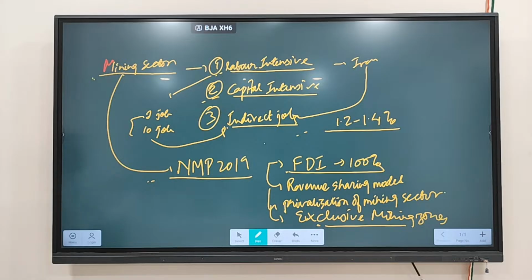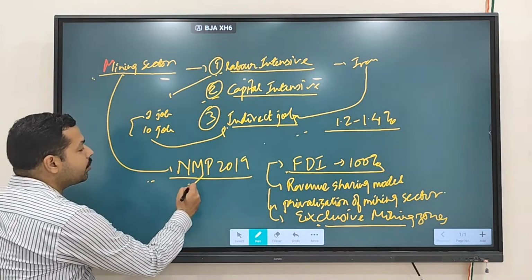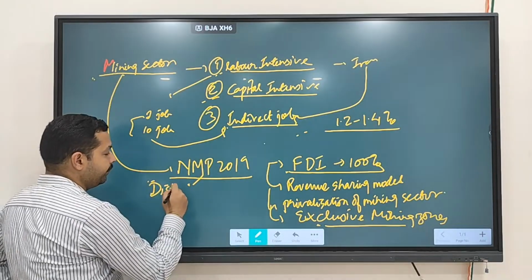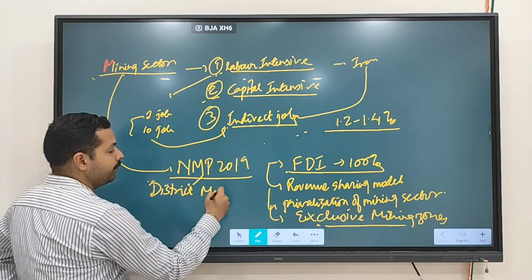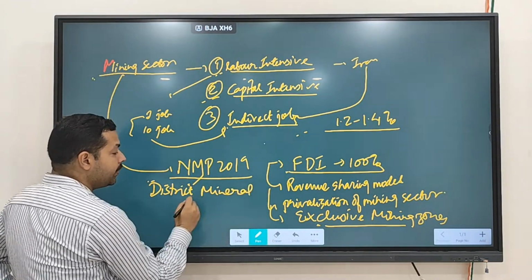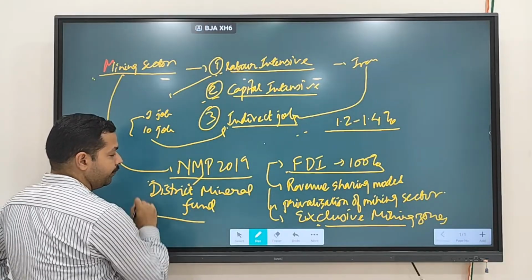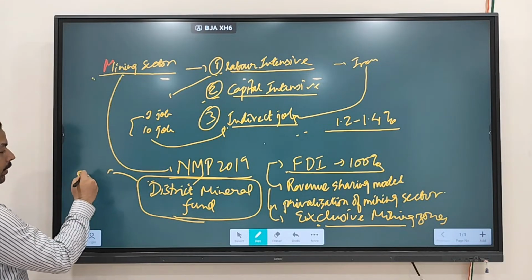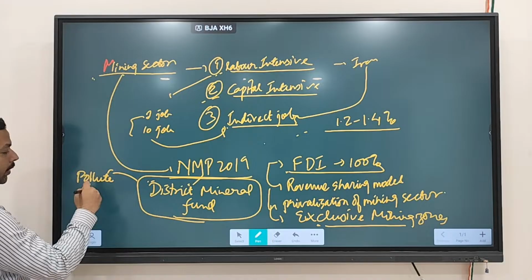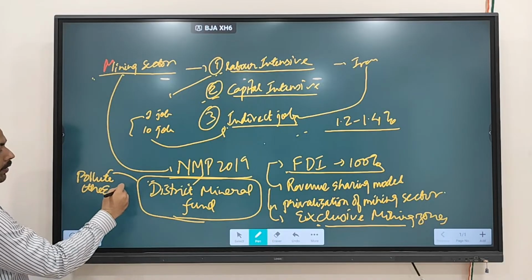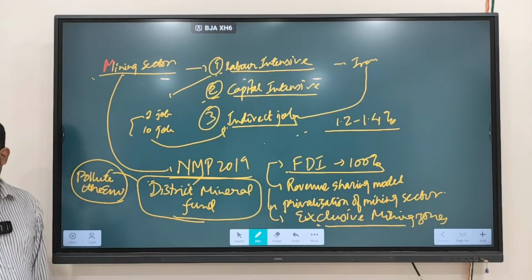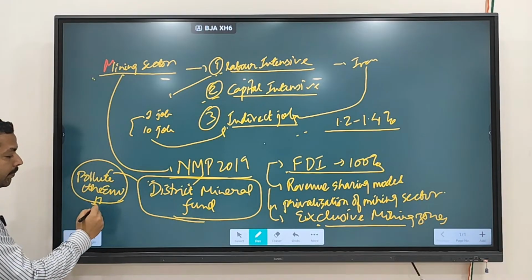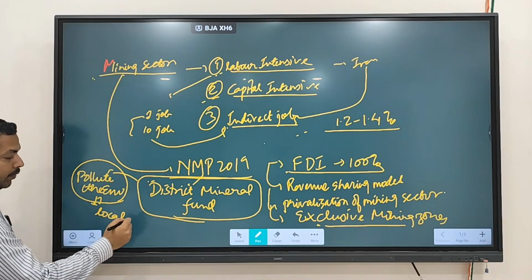There is also a fund being created, which is called the District Mineral Fund. Now you know that mining can pollute the environment, and when it does, it will affect the local people.